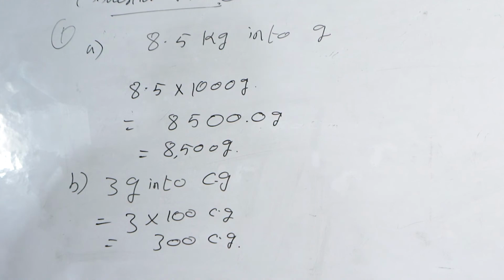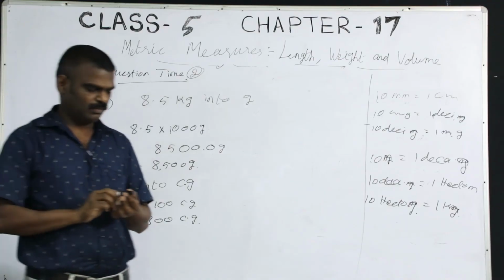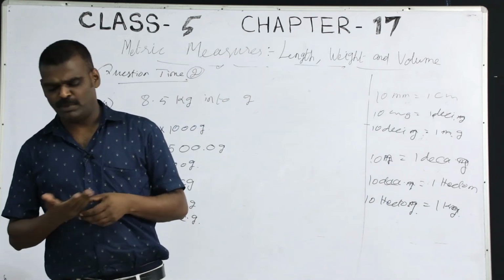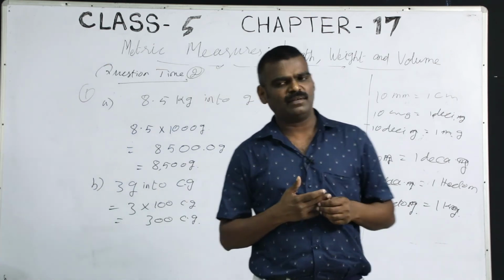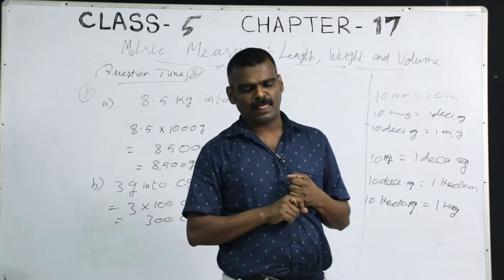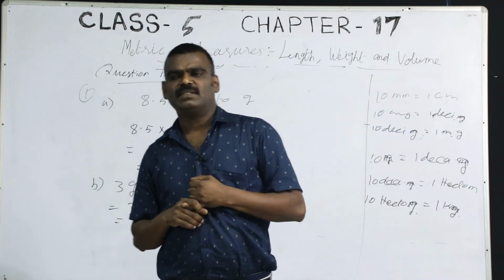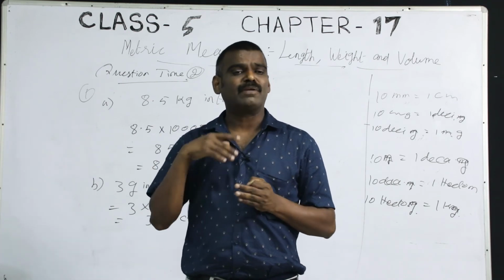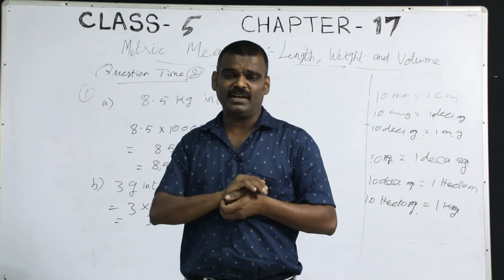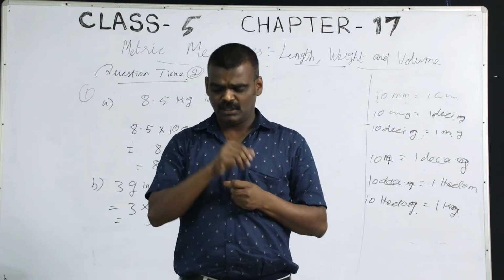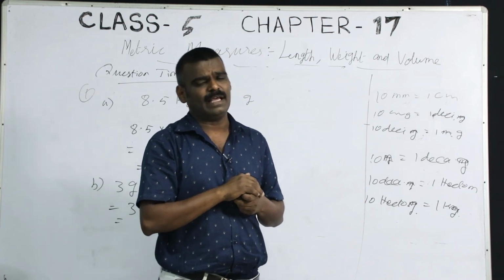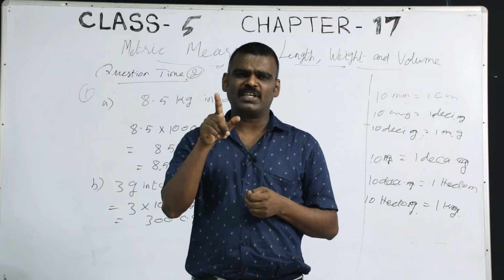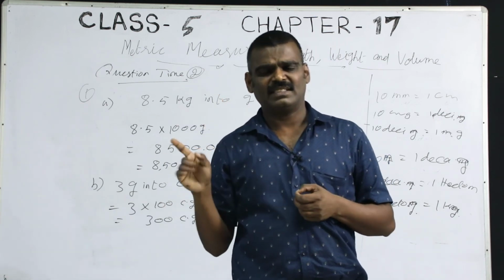Okay, children. Today, in 3 periods, I could do the maximum. The first period we learned about perimeter, right? What is the meaning of perimeter? Then perimeter of the rectangle, perimeter of the square, and perimeter of the triangle formulas we learned. Perimeter of the rectangle, which one? 2 into L plus B. Perimeter of the square, 4 into side. If it is an equilateral triangle, perimeter 3 into side.